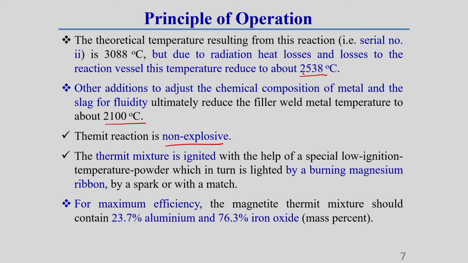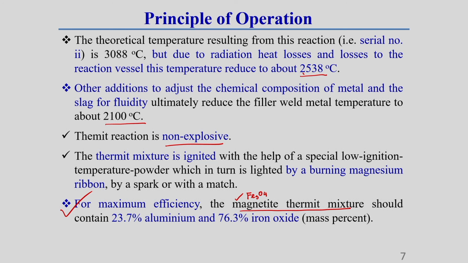Now, one thing you should keep in mind is the proportion of the two components in weight percentage. It is observed that for maximum efficiency, the magnetite thermit mixture, Fe3O4, ferrous oxide also called magnetite, should contain 23.7% aluminum and 76.3% iron oxide in mass percentage.